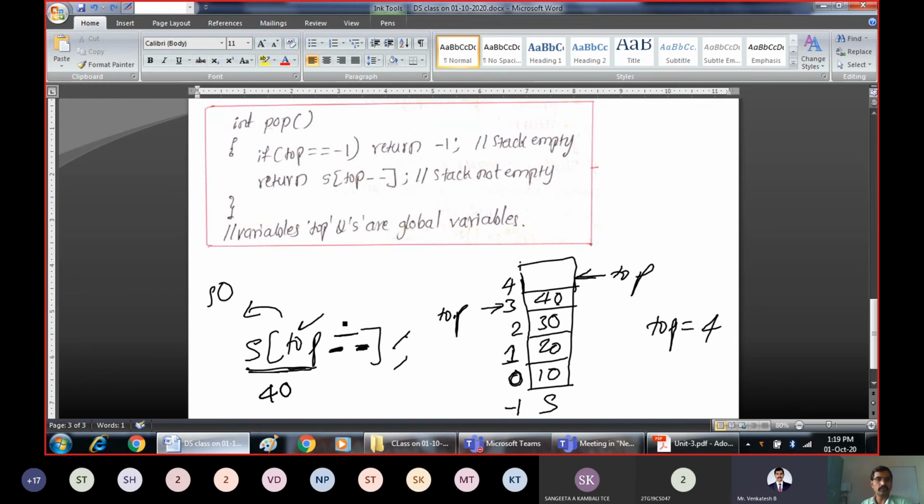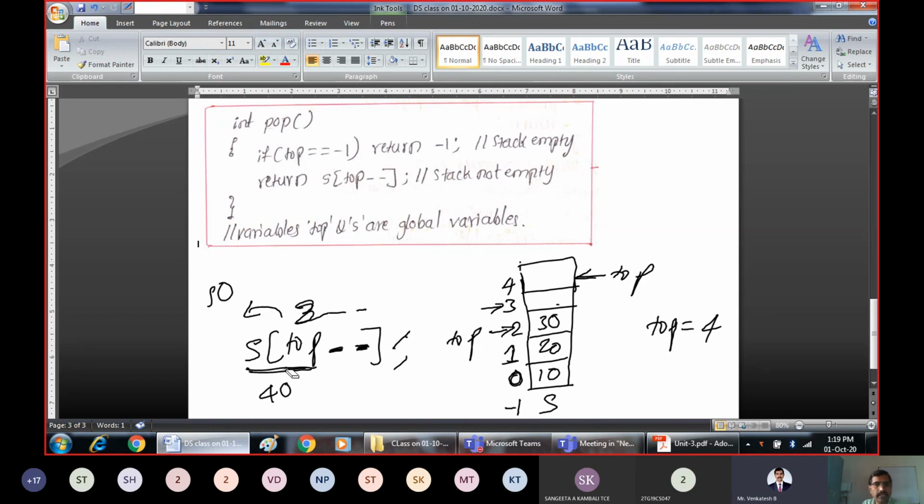What is the present value of top now? Present value of top is 3. So it is like I am writing 3 minus minus. So what is s of 3 now? 40. 40 will be returned. Then top will be decremented to 2. That is what is called post decrement. First use the present value, then decrement the top.